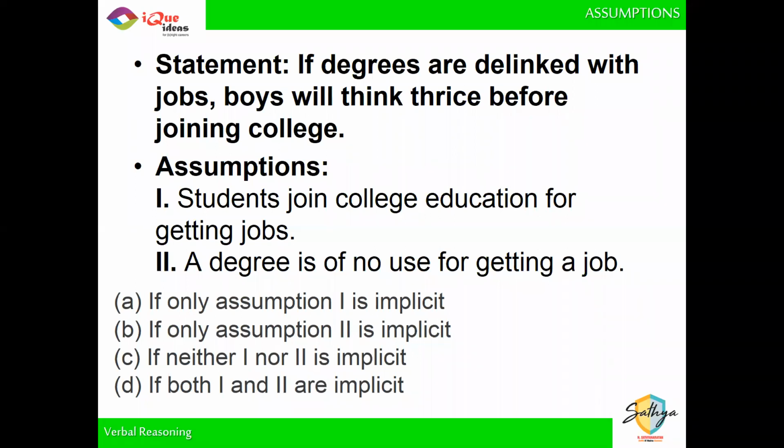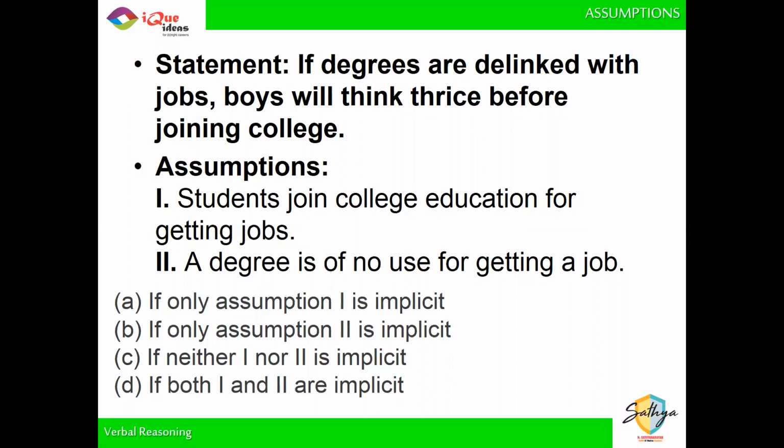So let's check. First one, if students are joining college education for getting jobs, then obviously when there is no relation between college education and job, why will students join college? So they will think thrice. So first one is a correct assumption, right? If the students are joining college education only for jobs and now college education is not connected to jobs, then obviously they will think thrice before joining the college. So first assumption is definitely true. And second, if I say a degree is of no use for getting a job, that has no relationship to the statement, right?